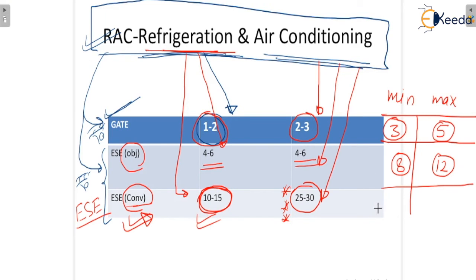So as per ESE conventional, approximately 35 marks minimum and 45 marks maximum can be allotted. So this subject, the applicative part of thermodynamics, is very important as per our GATE examination and also as per our ESE examination.